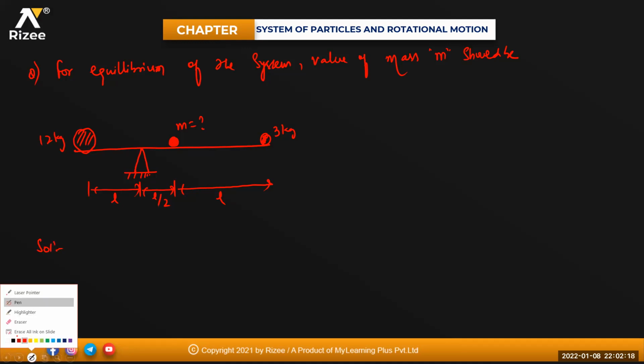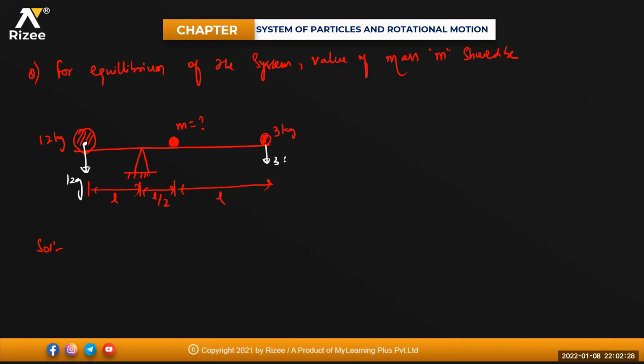The system is in equilibrium. When it is in equilibrium, the net force acting on the system must be equal to 0. That means the weight of this body, 12g, in the downward direction. Weight of this body, 3g, in the downward direction. Weight of this body, mg, in the downward direction. Okay. So where is the mass more, beta? This is more mass, so it will move in the downward direction, and this will move in the opposite direction. If this body is moving in the downward direction, as it is in equilibrium, the net torque must be in the same direction, isn't it?